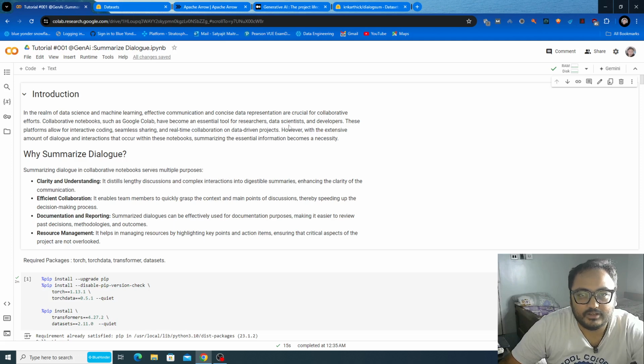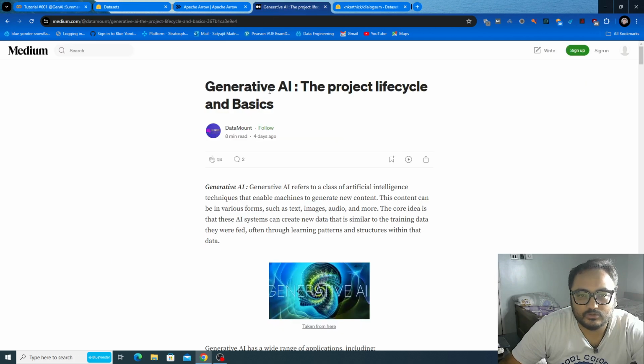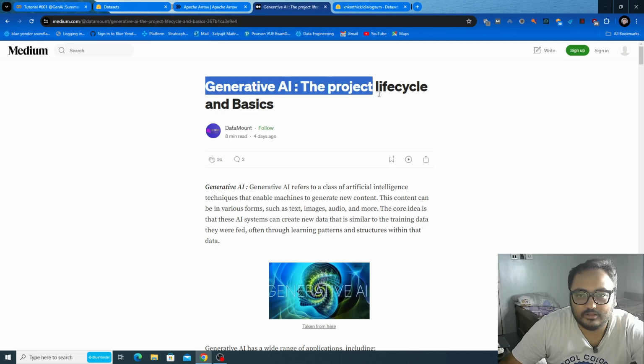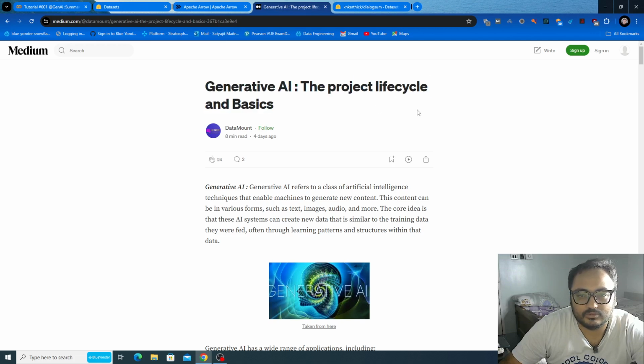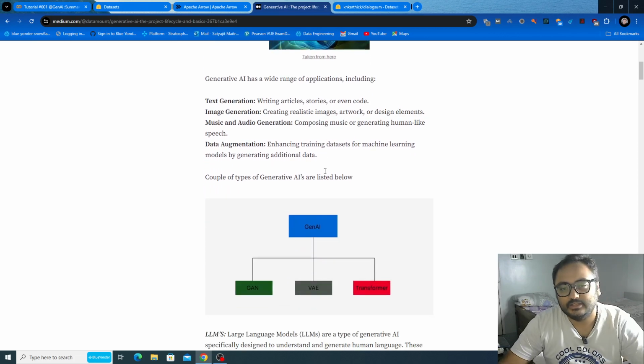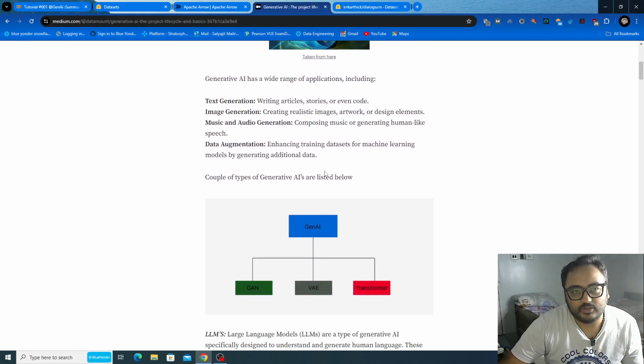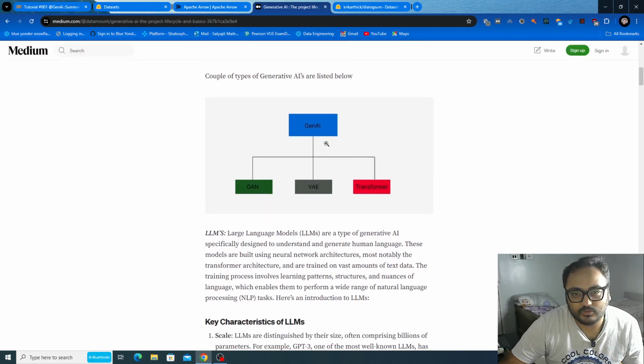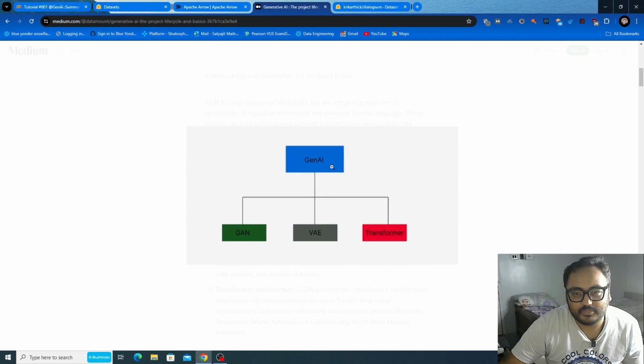Those who do not have any idea about GenAI, or have very little idea, can quickly go through this blog. I'll give you the link for it. This blog overall covers the very basic details, or the frontline information, you will require to follow this tutorial. Just a quick, brief introduction: GenAI has mostly three parts.